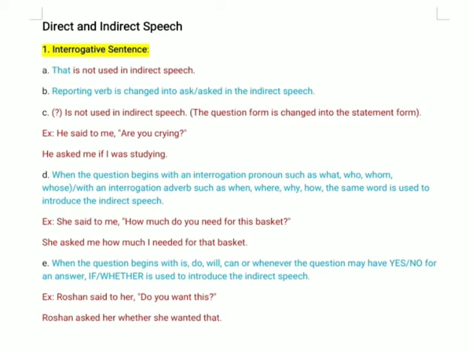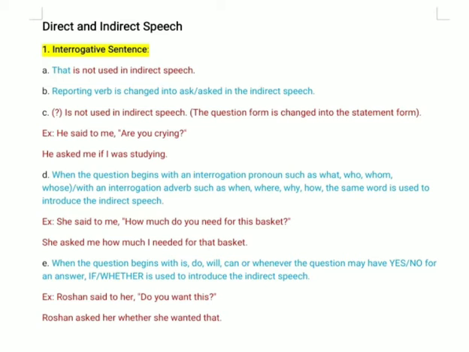So, the three rules. First of all, "that" is not used in the indirect speech. Secondly, the reporting verb is changed into asked or ask in the indirect speech. And thirdly, the question mark is not used. Okay, so let's see the example.